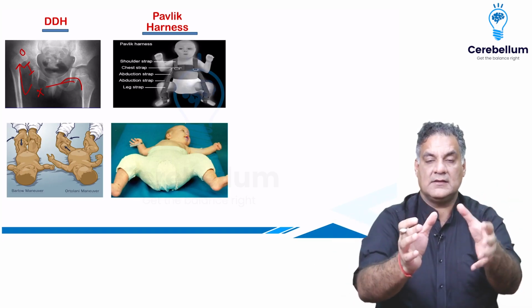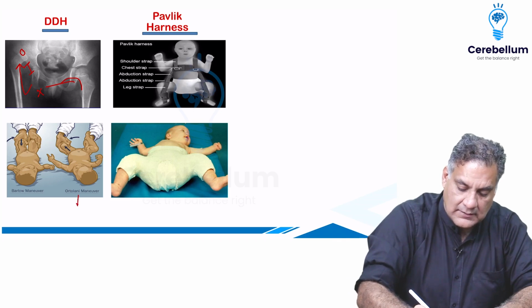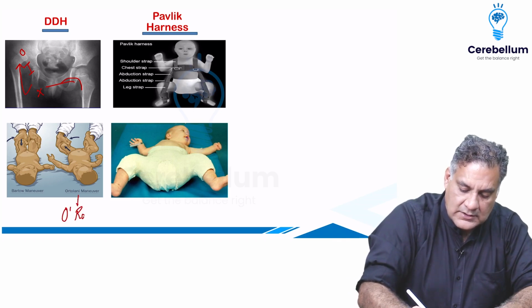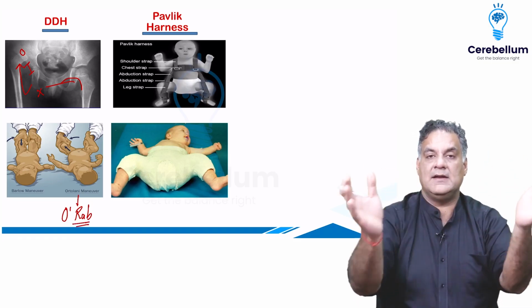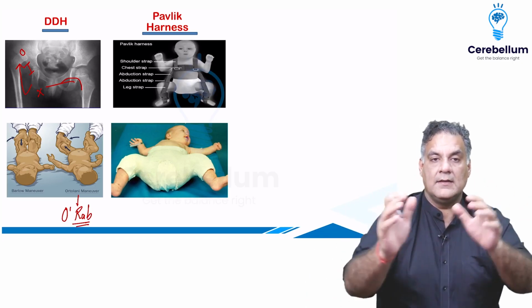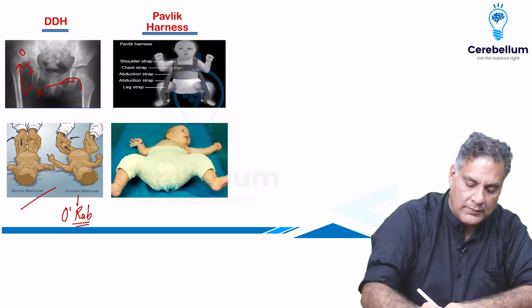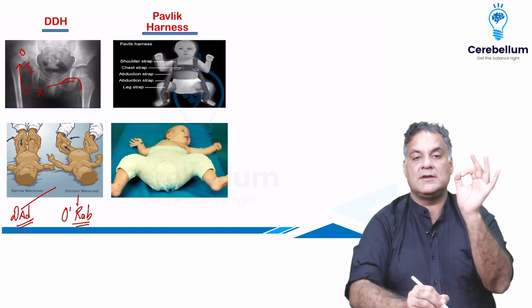Ortolani means reducing the hip, reduction by abduction. Ortolani is a test of reduction by abduction, bringing the hip in. Barlow is dislocation on adduction, taking the hip out. So these are the two tests for that.